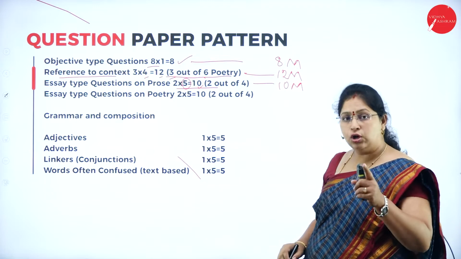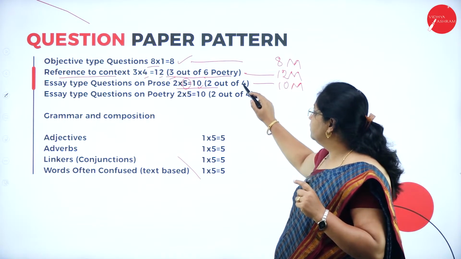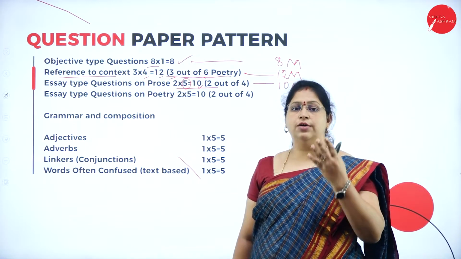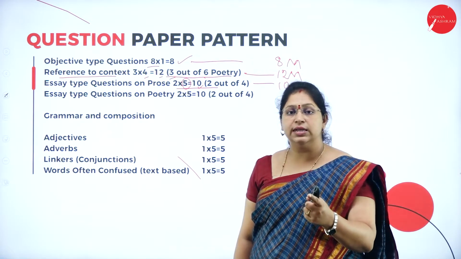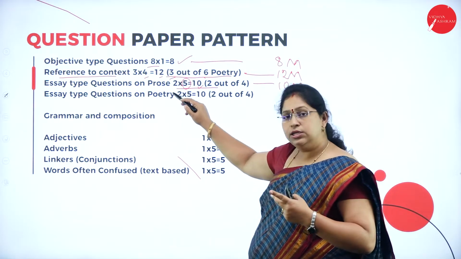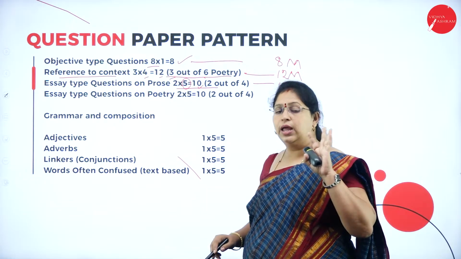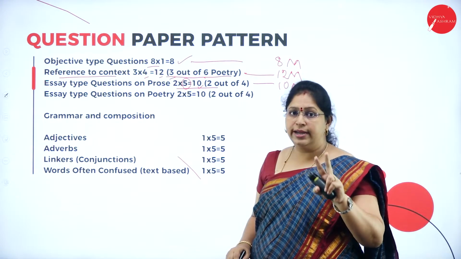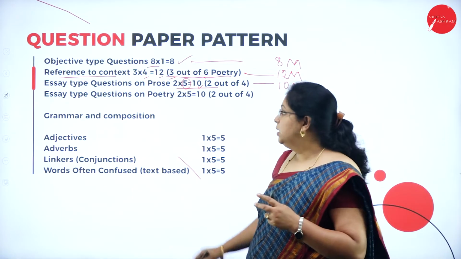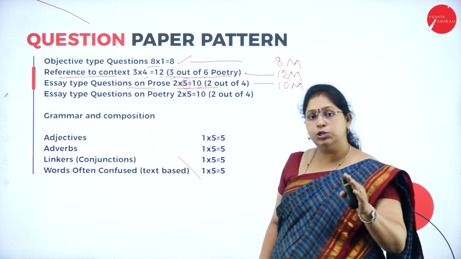Here, the choice is that you will have 4 questions, and you have to answer any 2. So from 4 prose, you'll have 4 questions, but you have to answer any 2. Be clear with this. Each question carries 5 marks. So 10 marks for this main, the essay type question, and this is only for the prose part.